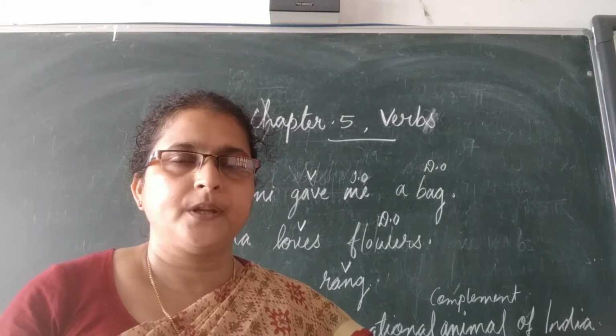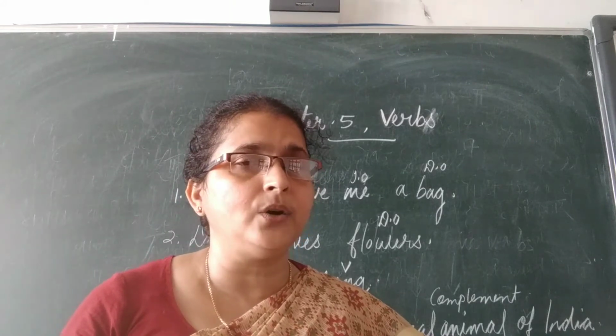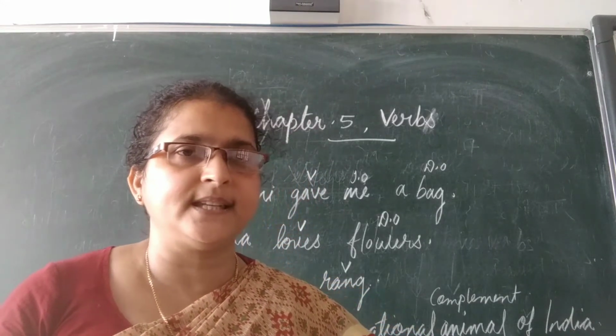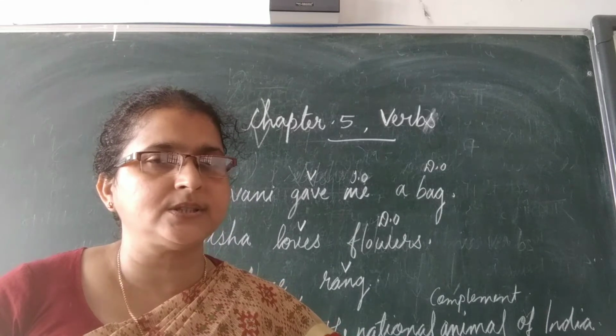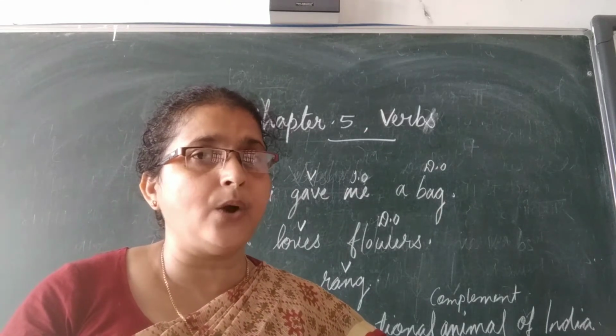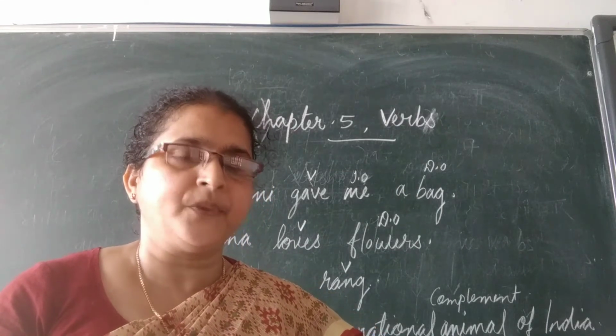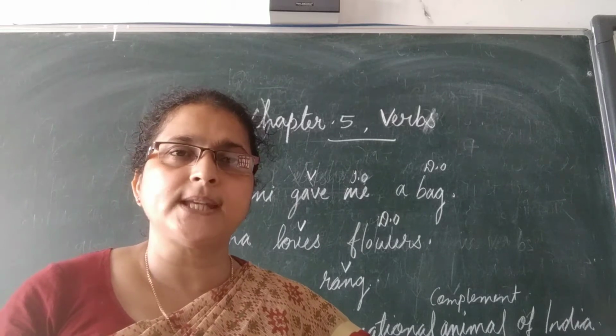When you write a sentence, we sometimes ask you to identify the direct or indirect object. So, what is a direct object? A direct object is a noun or a pronoun that directly receives the action of the verb in a sentence.